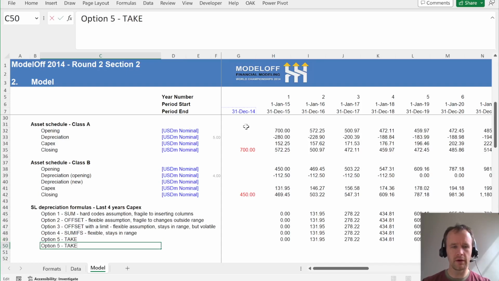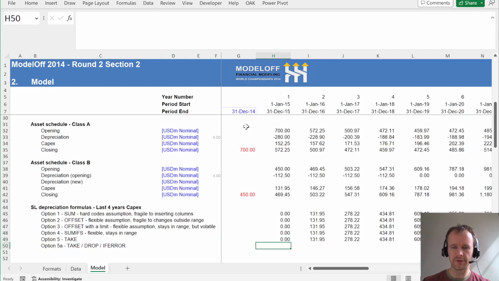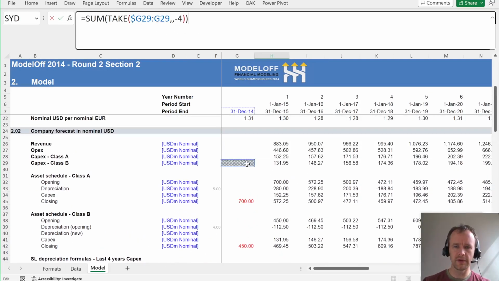Or option, we'll call it 5A, TAKE with DROP and IFERROR. This is basically just a way to adapt this one to stay entirely within the range. So the challenge with this one is that it can't include the current period, but what you could do is drop from here 1 column and then take from that -4.